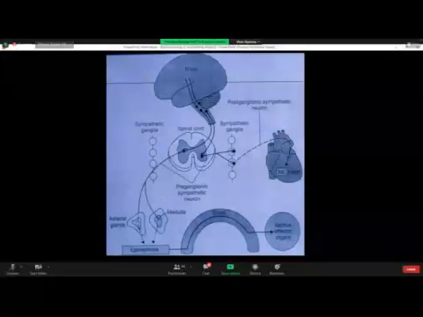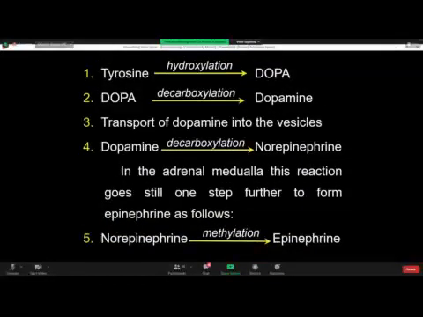In old days it was considered a modified sympathetic ganglion, which has been modified to secrete a hormone called adrenaline. That is why this is called a neuroendocrine organ. So that is how hormones, catecholamines, are synthesized. The cells of the adrenal medulla are called pheochromocytes. That is why the tumor of the pheochromocytes is called pheochromocytoma, or they are called chromaffin cells.